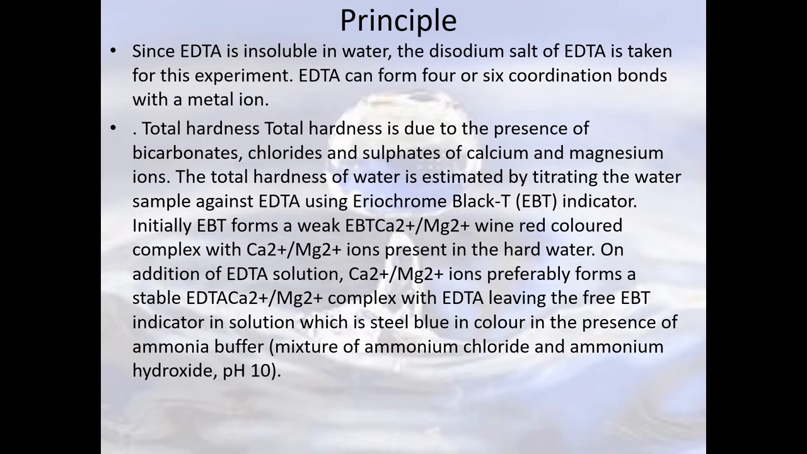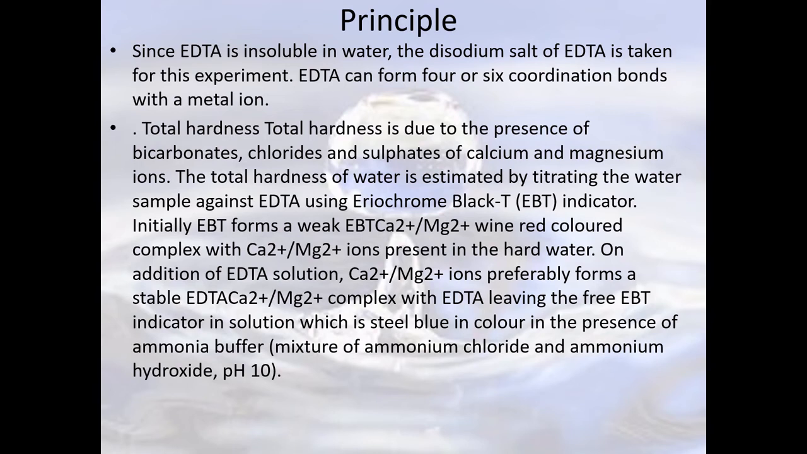So what contributes to total hardness? Total hardness is contributed by all the salts, that is calcium bicarbonate, calcium chloride, calcium sulfate, all the salts together. So total hardness of water is estimated by titrating the sample water. You can collect the sample water either from your house or from any nearby area where you want to find out how much the hardness is. You can titrate it against EDTA, and you can use EBT as your indicator.